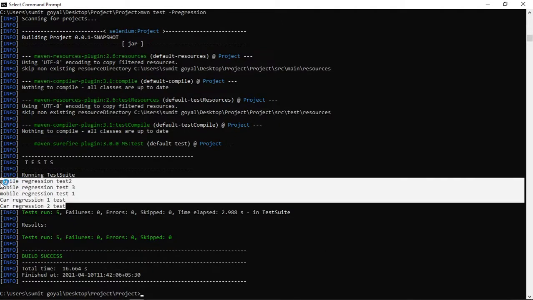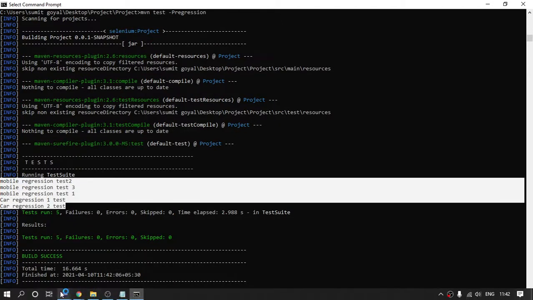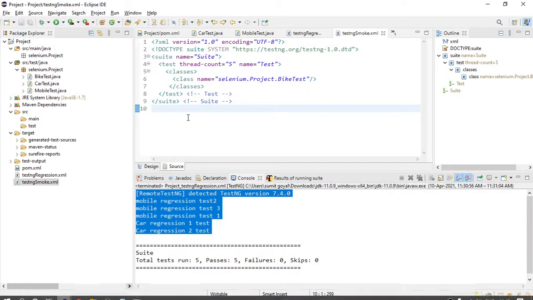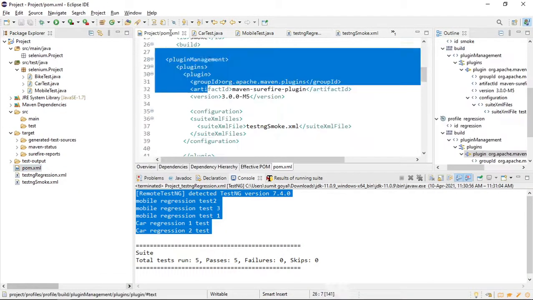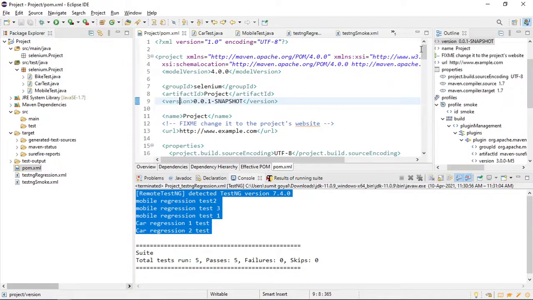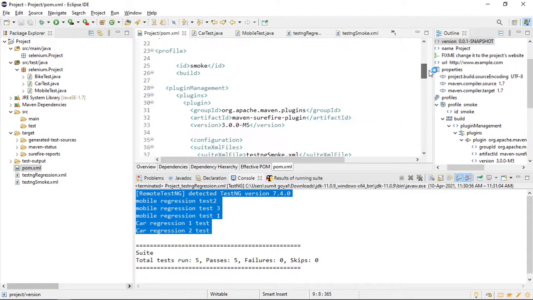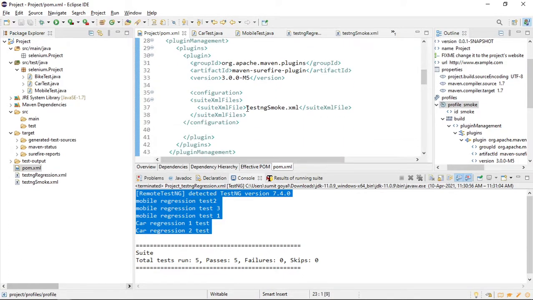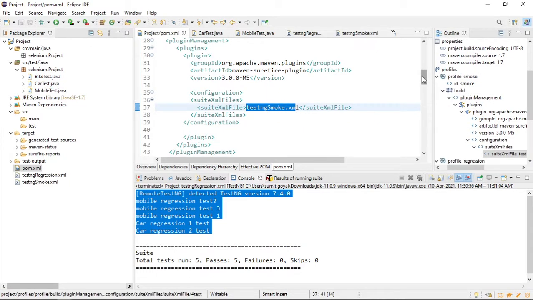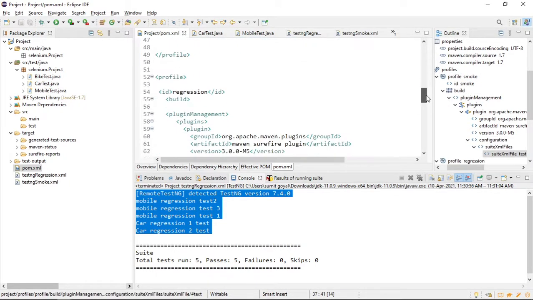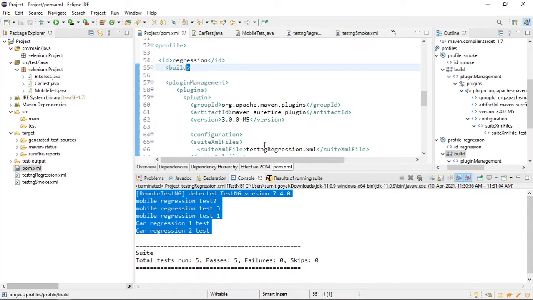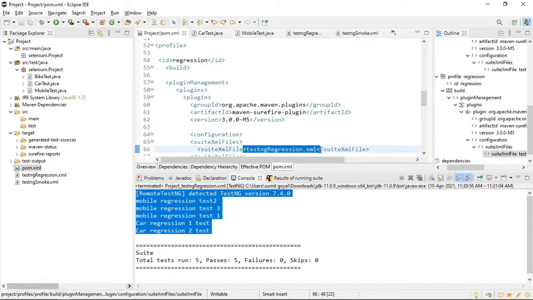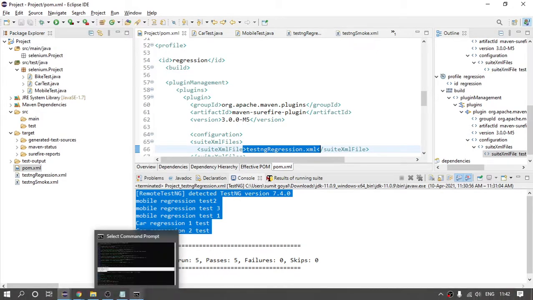You can see only regression test cases have run, because whenever I am providing smoke, smoke is there inside this profile. Which TestNG XML have I defined? This is the smoke TestNG XML, right? And if I say regression, this is the TestNG XML file we have defined. So this is the reason it is picking the correct one. So is it clear to everyone? How we can use Maven profiling?